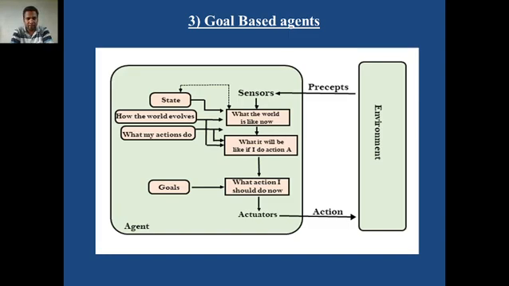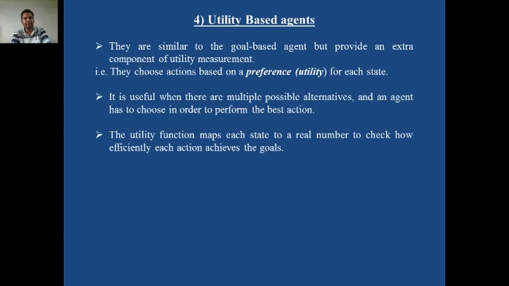As well as, in the last box you can find the goal. Okay, what is your goal? If you can recall, this goal box was completely absent in the previous diagram, the previous model based reflex agent. This is the distinguishing factor between the second category and this goal based agent. Utility based agent, the fourth category, is similar to the goal based agent but provides an extra component of utility measurement. Utility means preference. They choose actions based on preference for each state.